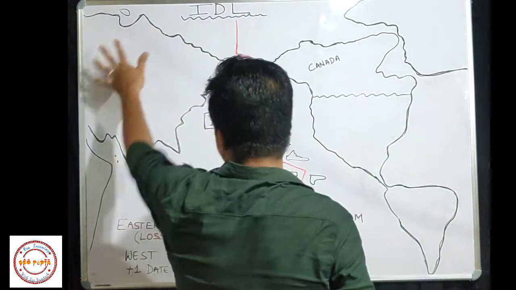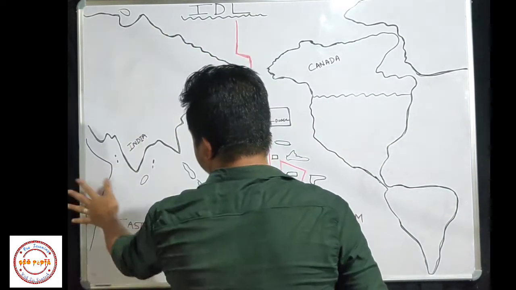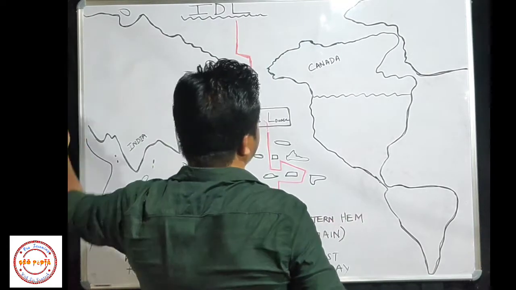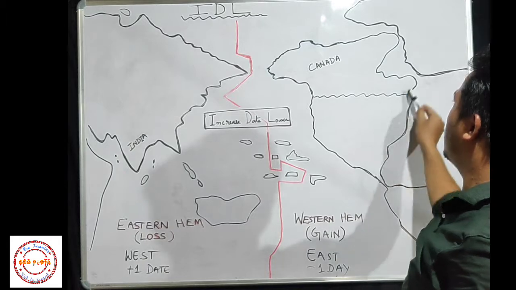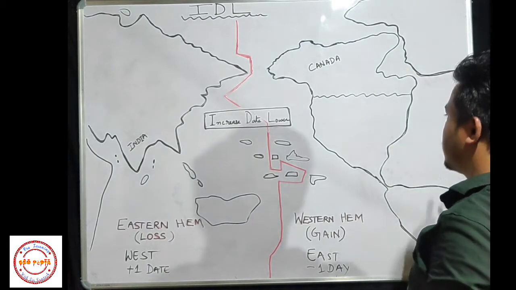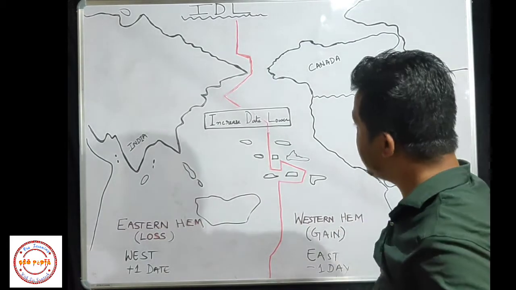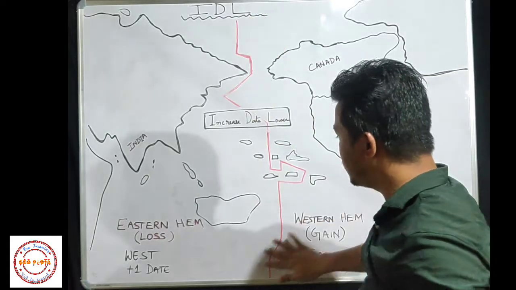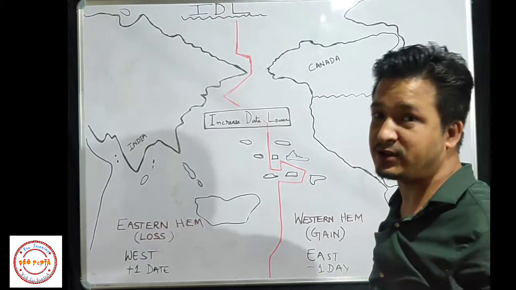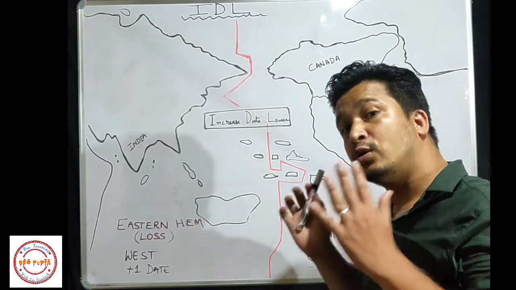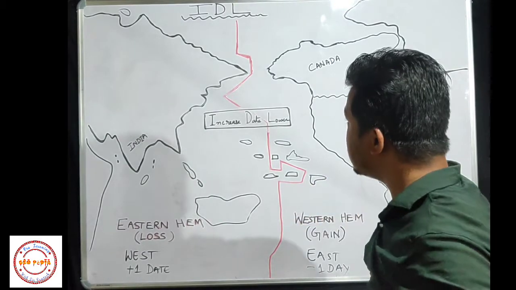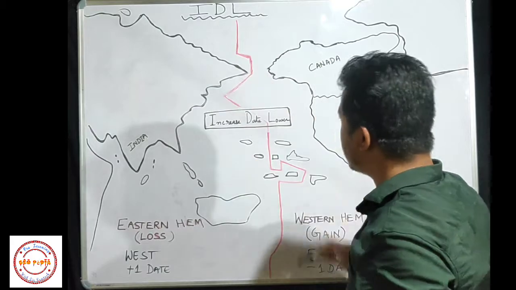This is Asia, here you have Africa, then Europe. Then this is North America and this is South America. This region is the Pacific Ocean. You know that the Pacific Ocean is the largest ocean of the world, right? It covers one third of the total area of the world.